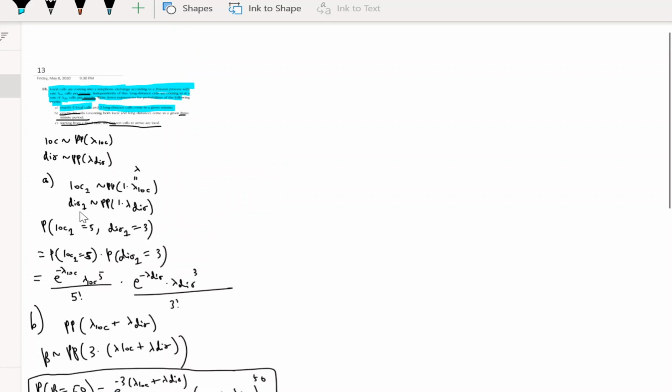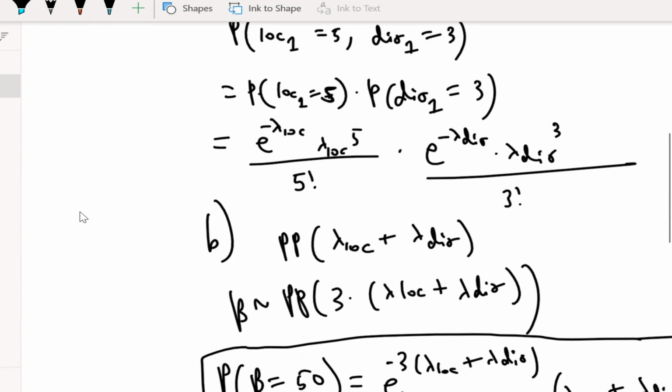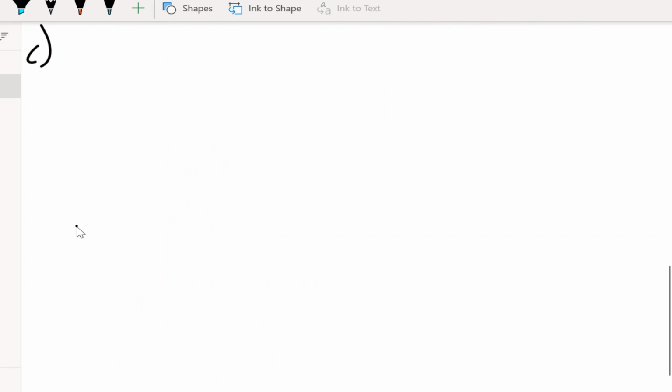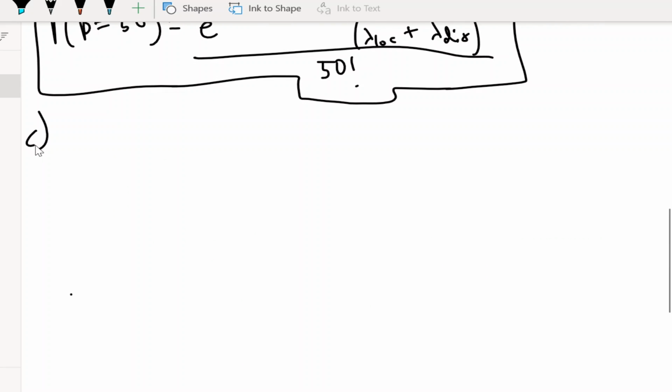So, remember how the problem asks, starting from a fixed time, the first 10 calls to arrive are local. So that means we're working with n equals 10 total calls, and we want 10 of them to be local and 0 of them to be long distance. So we'll say good, which is local, is equal to 10. Bad, which is long distance, is equal to 0.